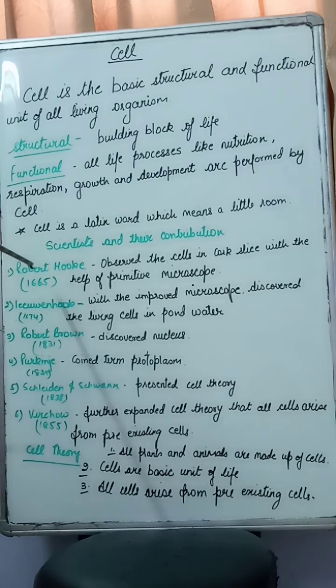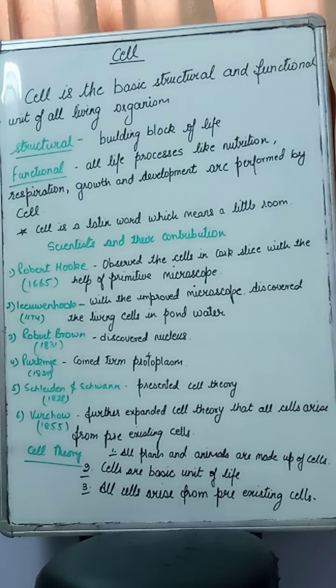Robert Hooke was a curator of instruments at the Royal Society of England. He first turned the microscope to a thinly sliced piece of cork from a mature tree. Then he observed tiny compartments there. He gave the name cell to these compartments, and cell means a little room, a small room. Henceforth the term cell came into existence and was used by all. Actually, these were the walls of dead cells which he saw.